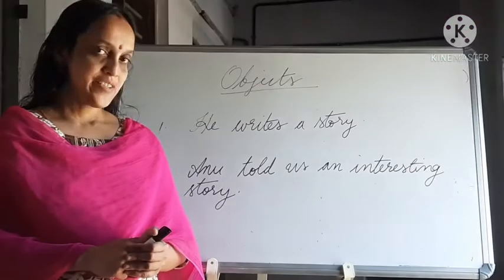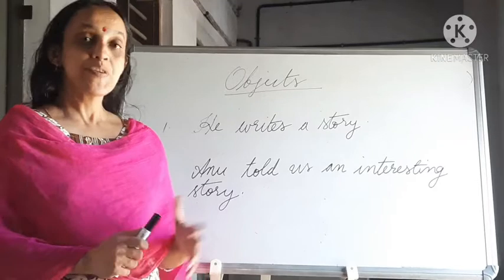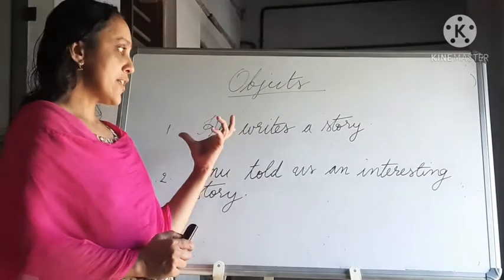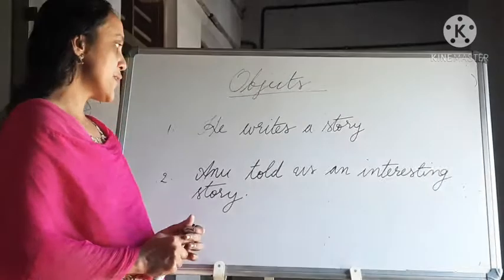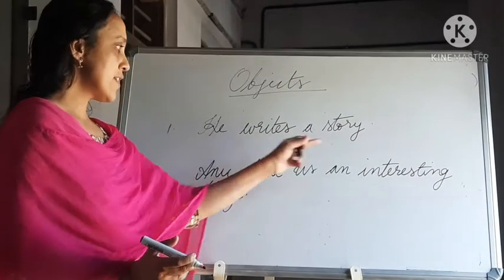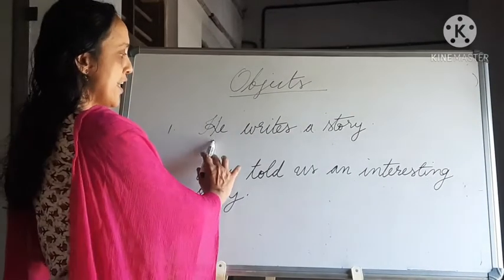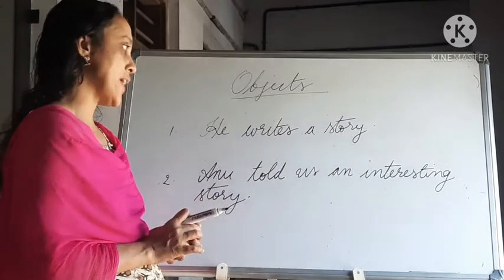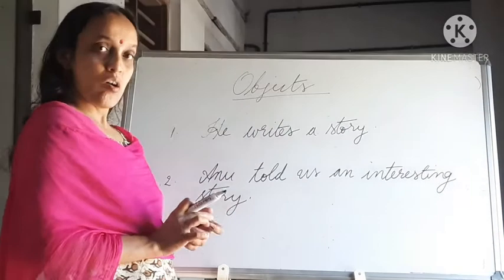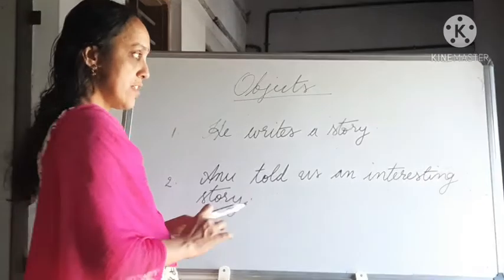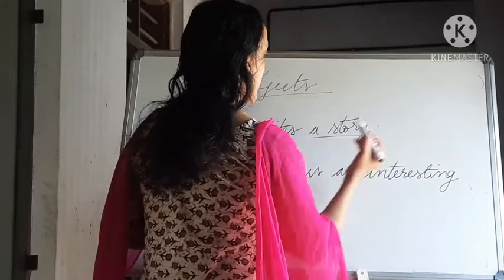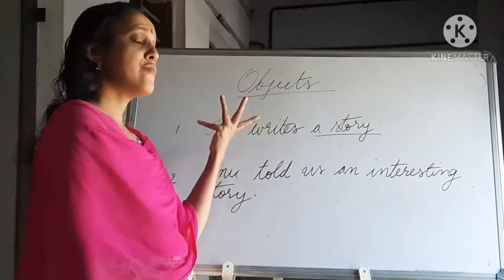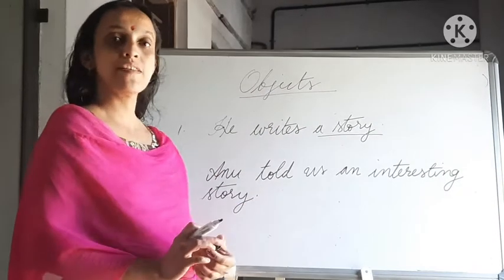Now let's study the two kinds of objects. What are the two kinds of objects? Before that, just read the sentence. He writes a story. Here, which is the object? A story is the object. How can we understand it as the object? He writes what? A story. So it is an object.